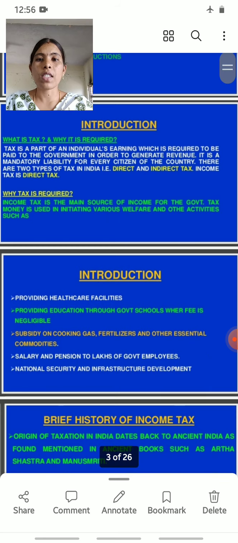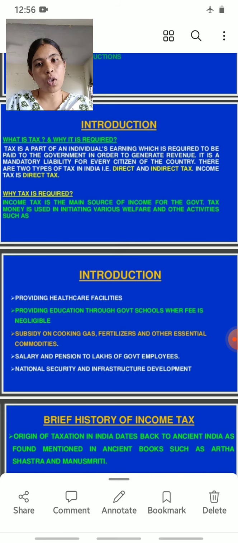The second one is indirect tax. What does indirect tax mean? The person pays tax to the government indirectly. He still pays tax to the government, but indirectly, which means the tax is included in the price of the goods. That is called an indirect tax. For example, GST. GST means Goods and Services Tax.